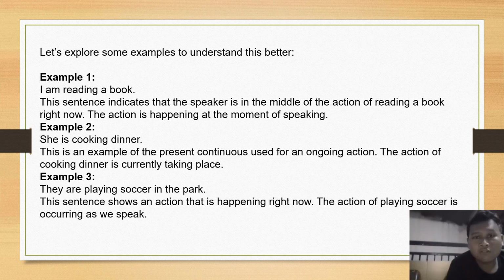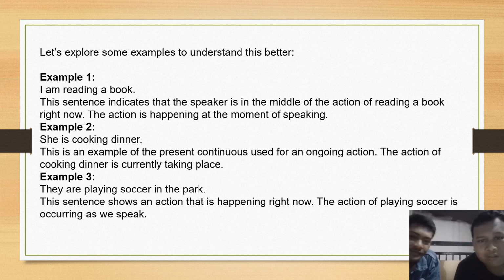Let's explore some examples to understand this better. Example 1. I am reading a book. This sentence indicates that the speaker is in the middle of the action of reading a book right now. The action is happening at the moment of speaking. Example 2. She is cooking dinner. This is an example of the present continuous used for an ongoing action. The action of cooking dinner is currently taking place.